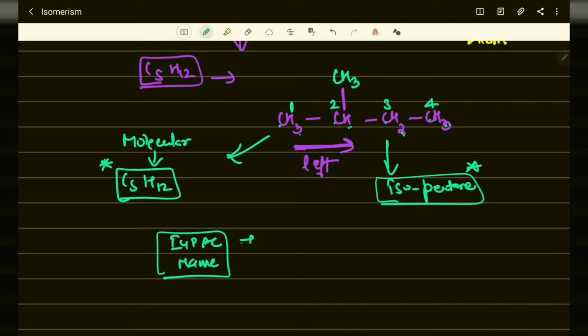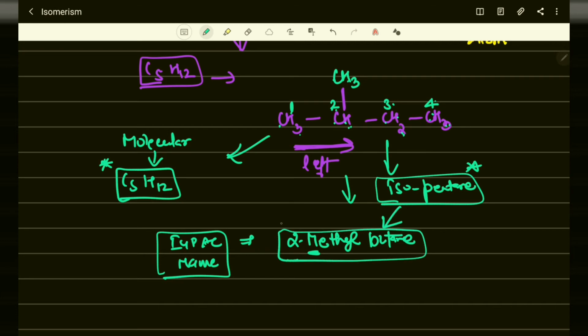What is the IUPAC name of this compound? 1, 2, 3. The second number contains a methyl group, that is 2-methyl, first letter capital, 2-methyl, and 1, 2, 3, 4 butane. The IUPAC name of isopentane is 2-methyl butane. You need to remember this.